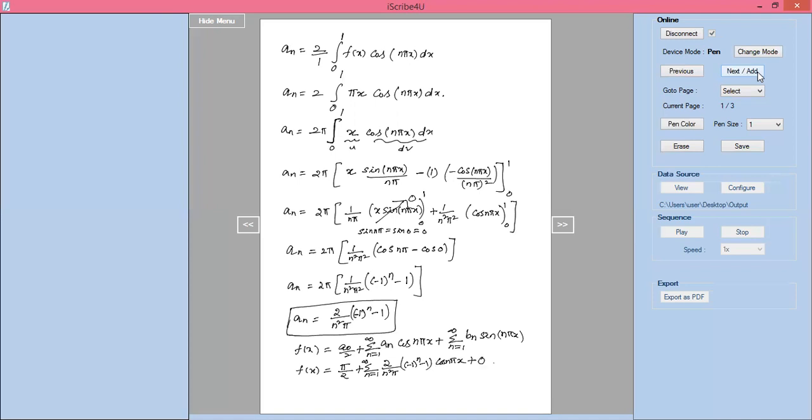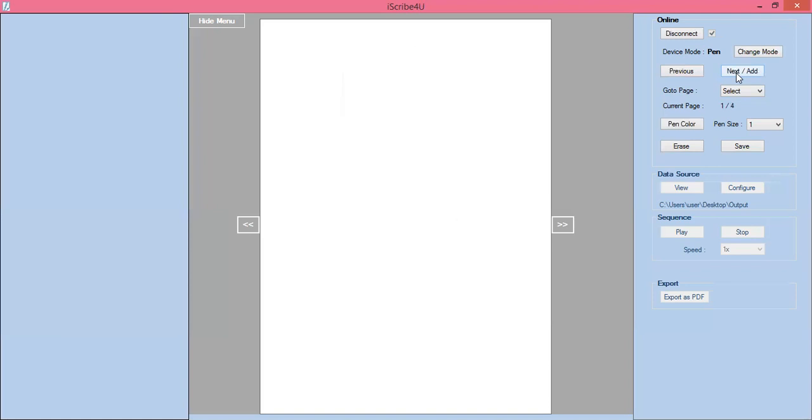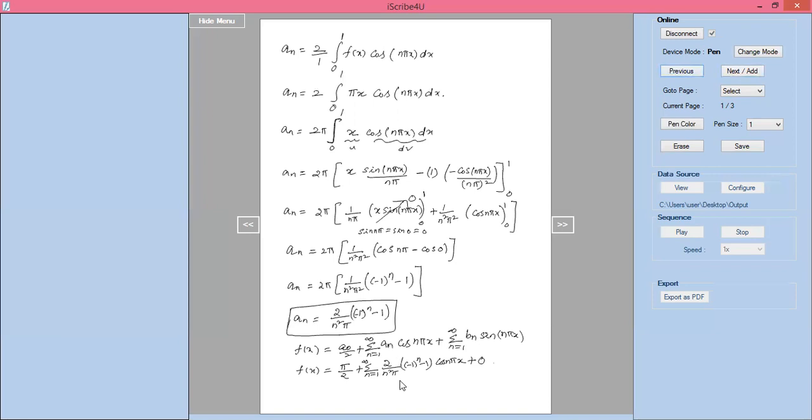Now I will write f of x equal to, see here, whatever the common terms are I'll take outside. f of x equal to pi by 2 plus, now the term that is there I'll take out. So 2 divided by pi I'll take outside.